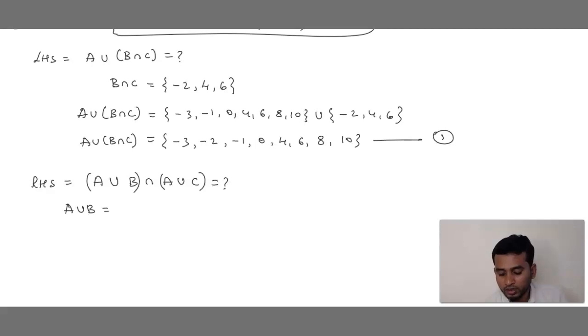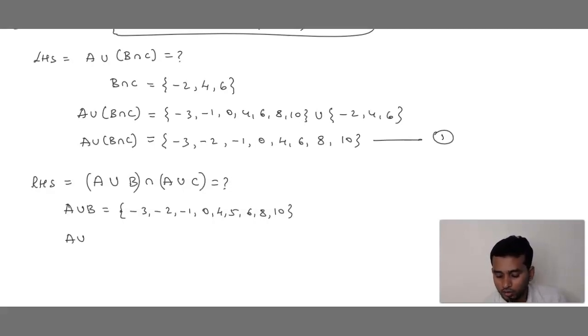A union B. Compare A and B. A has minus 3. In B, we have minus 2, then minus 1, correct? After that we have 0, then 4, 5, 6, 8, 10. So this is A union B.